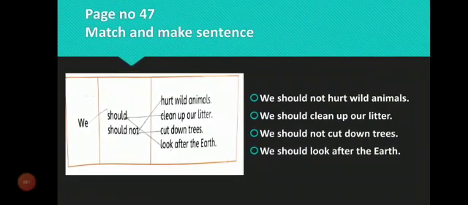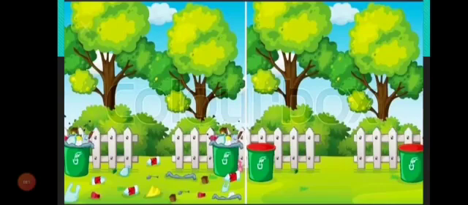Dear students, I hope all of you have done page number 47's exercise. Now I will show you some pictures, and these pictures will help you to understand what is the difference between a healthy and a good environment and an unhealthy and a dirty environment.